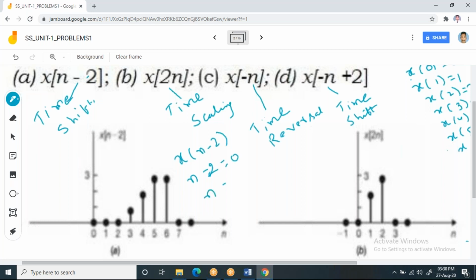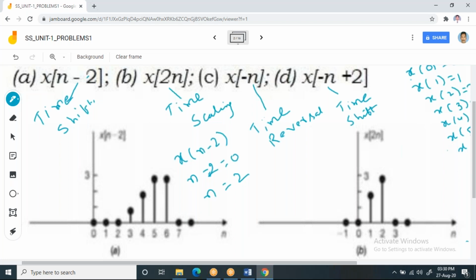From this you can write n equal to 2, which is a positive value, which means that the function x of n is shifted towards right by 2 samples or 2 intervals. So this is what n equal to 2 means.